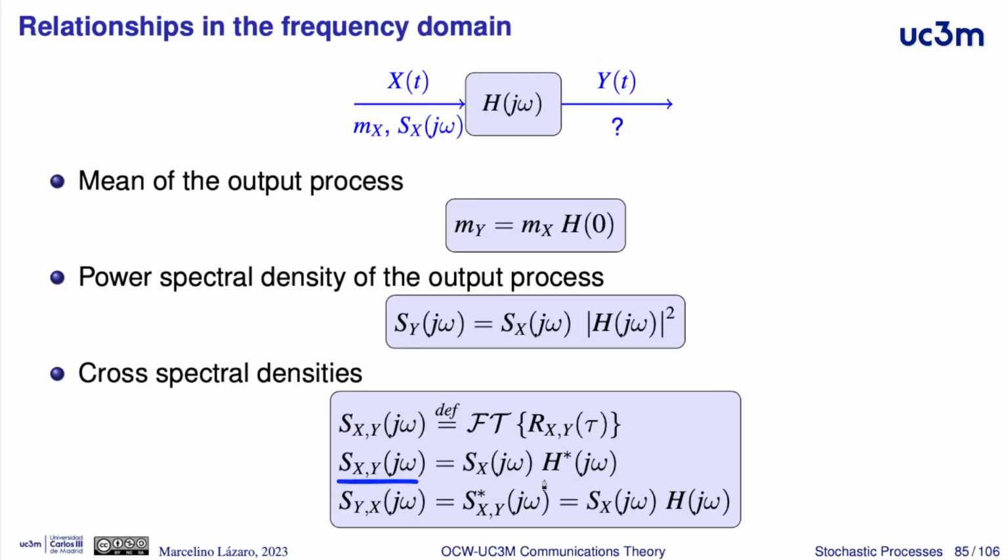Here we have the corresponding expression for the cross spectral density of y and x, which is just equal to the power spectral density of x times the frequency response of the linear system. Obviously, because of the definition of the cross spectral densities, the cross spectral density of Y and X is equal to the complex conjugated cross spectral density of X and Y, as it can be seen in these two results over here.